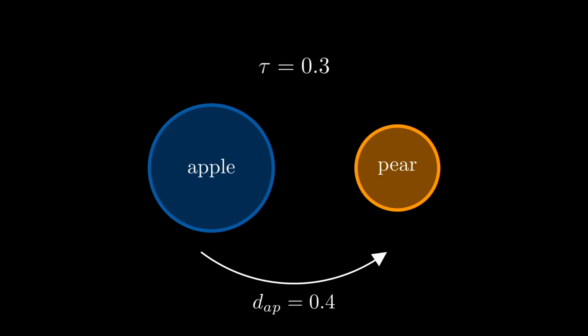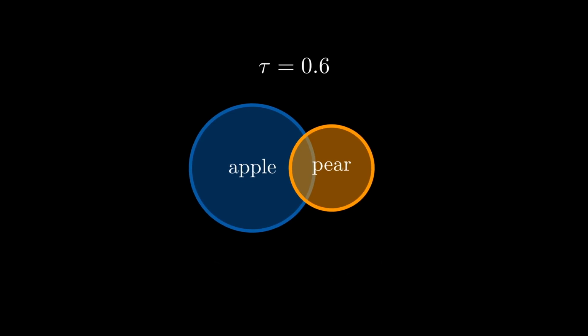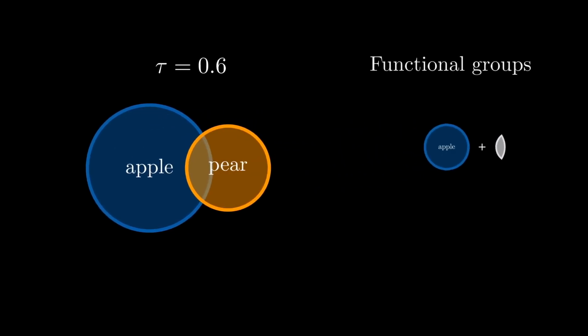Now, beyond this first level, where tau is set to the minimal distance, we start allowing words to form groups. So for example, if we set the distance threshold to 0.6, apple and pear are merged together. Yet they don't form a single functional group, because they only overlap partially and not completely. So in the framework we employ, each type can contribute to one or more functional groups in a way that is proportional to their frequency. To know the size of a functional group then, we take all tokens of a word type, so for instance pear, plus a fraction of the tokens of any other word type, like apple, that is functionally indistinctive of pear.